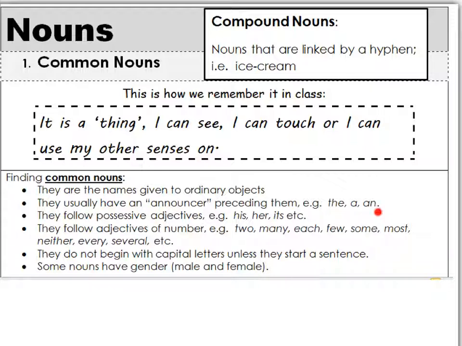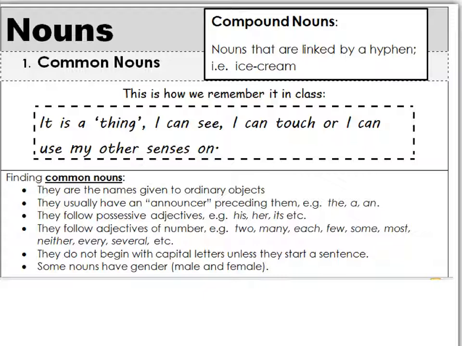Now, these words can tell me about any noun that's following. It's not just a common noun. I'll give you an example. The boy, a boy, an ugly boy. All of these words tell me that there is a noun following. They can also have possessive adjective like his toy, her toy, its toy, if I talk about a dog, for instance. They follow adjectives of number like two, many, few, each, and these are not adjectives of number.